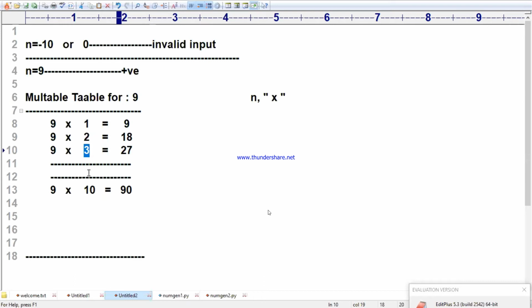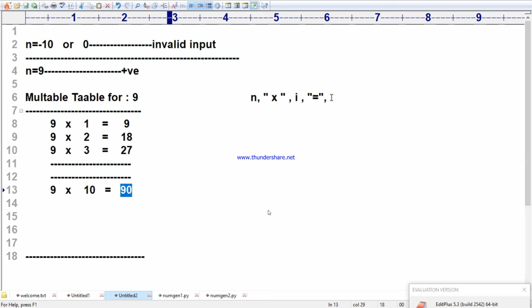I will go on up to where, ma? 10. Now comma, I will write i, comma, and an equal sign within double quotes. Now comma, what is this 9, ma, Yashwant? 9 into 1, 9 into 2, 9 into 3. Yashwant, what is the general form? In general, what is it?